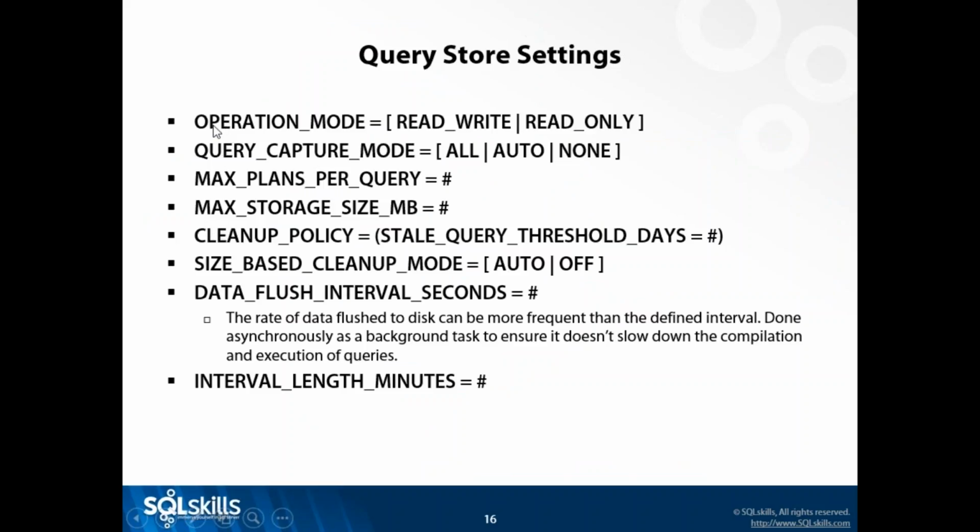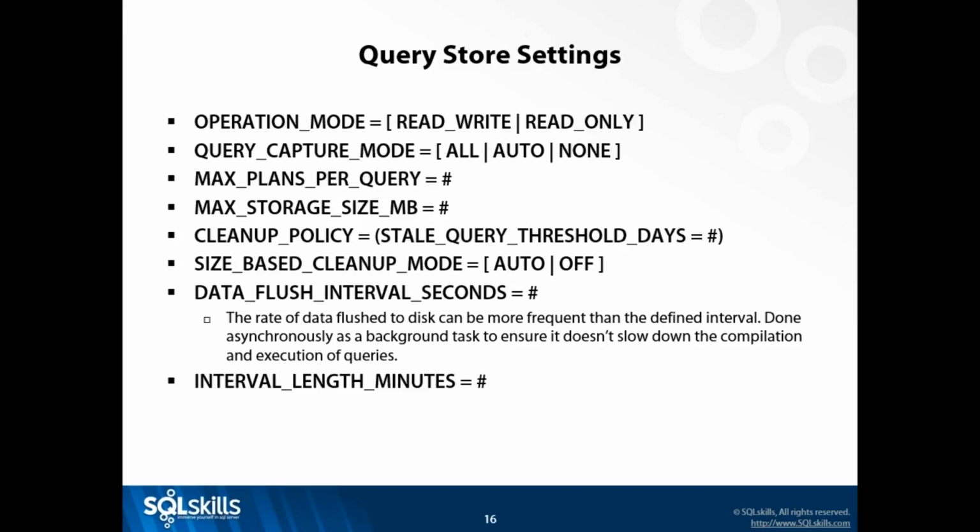It's really 7 and then turning it on or off. So we have our operation mode, is query store enabled or not. We have the mode for capture, which means do I want to capture all of the queries that are executing, and that's the default. Do I want to filter out queries that are insignificant? Do I want to capture no queries at all? So I can have it turned on but not capture any new queries.